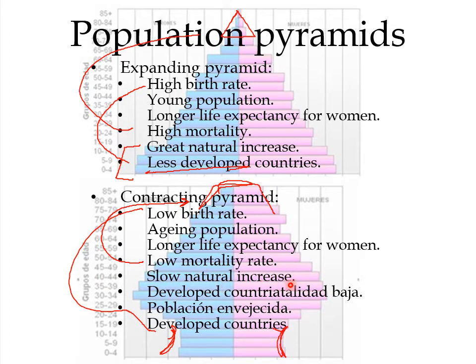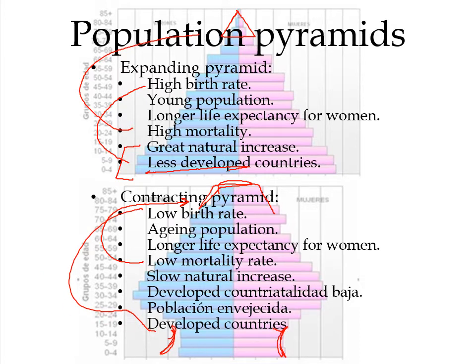If there aren't many deaths, but there aren't many births either, the population won't grow so much. Here, the natural increase, the population growth, is much greater because of the birth rate. And we've got an aging population, and it's typical of the developed countries.